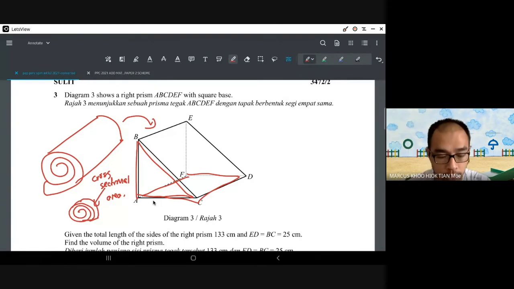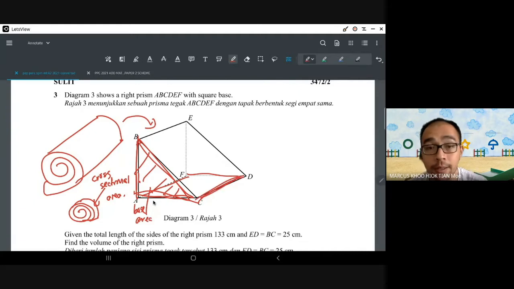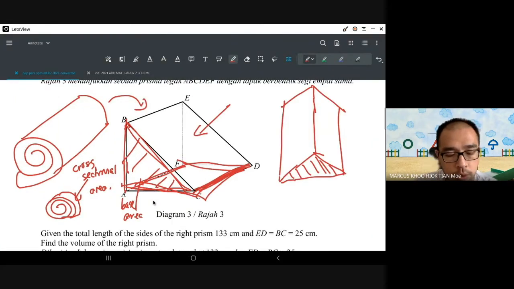Okay, so that is what we call the cross-sectional area. And that's why we use this as the base area. Base area times the height. Okay, a lot of people think that base area is area yang di bawah. Okay, which means that you're not understanding what is the meaning of base area. Okay, base area is macam mana kamu potong itu cake. Okay, so whenever you think about volume of prism, especially in maths, okay, always think of the roll cake.